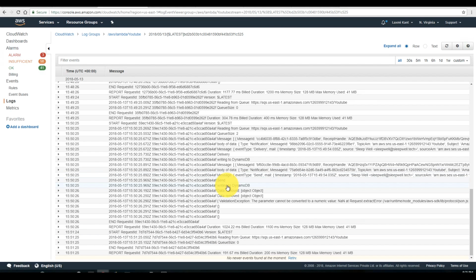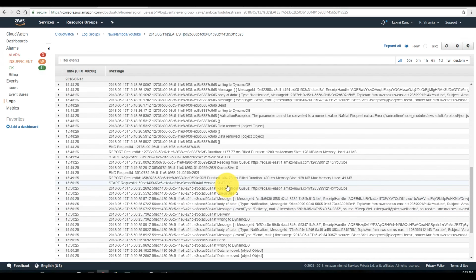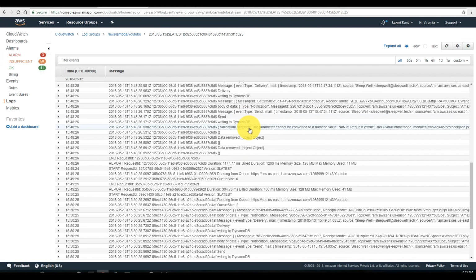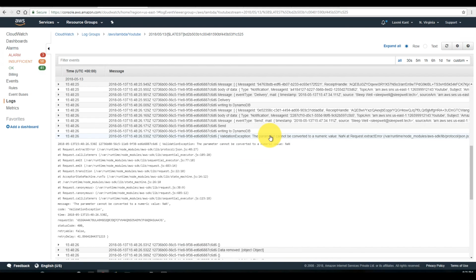Otherwise, perhaps the message was removed. Might be. I think this was the error, perhaps: parameter cannot be converted to a numeric value at request. So this error is still coming there.